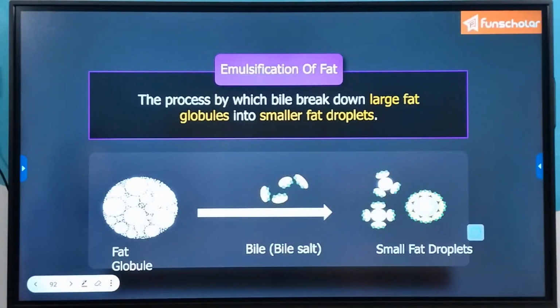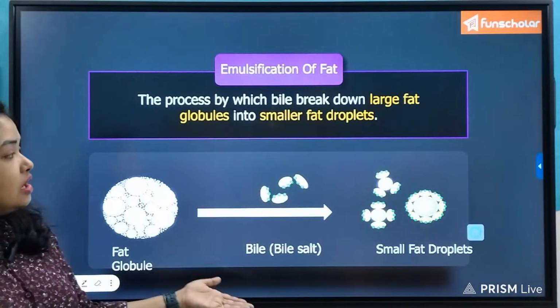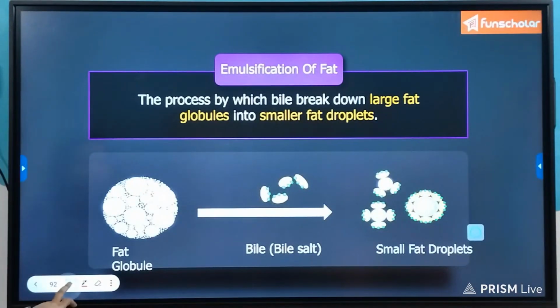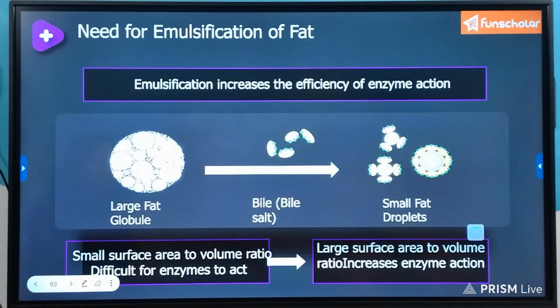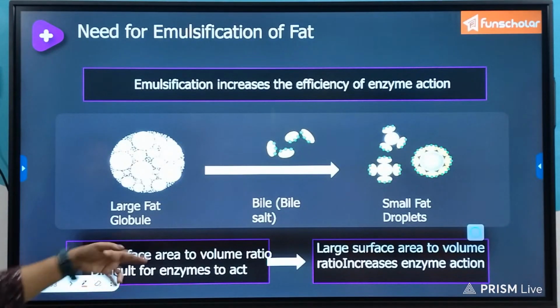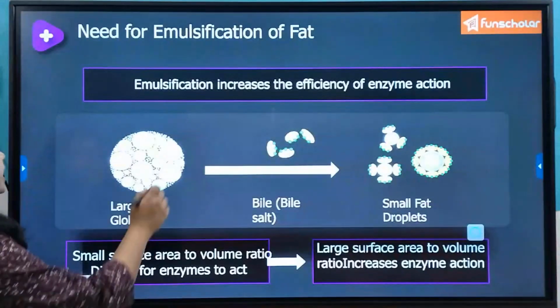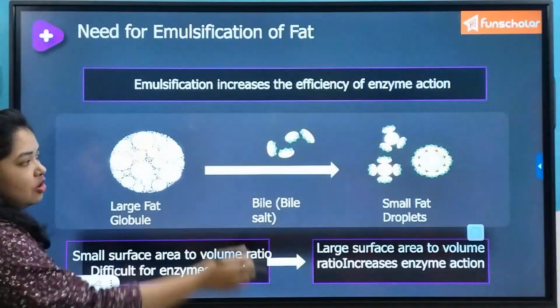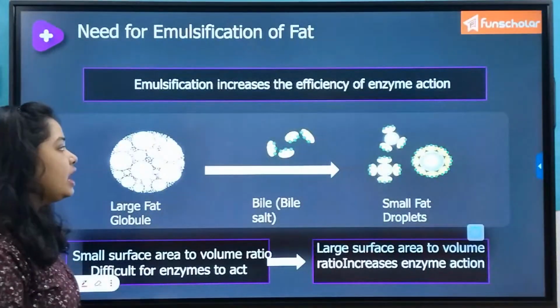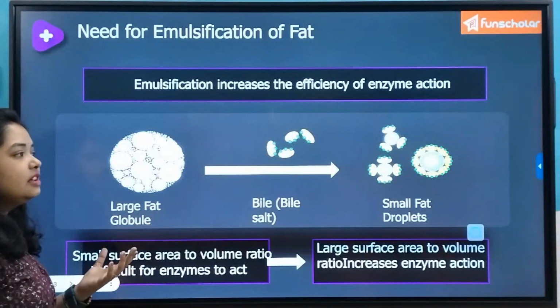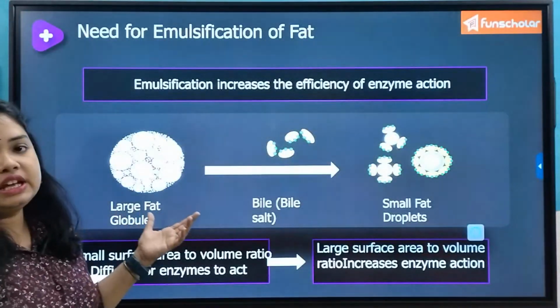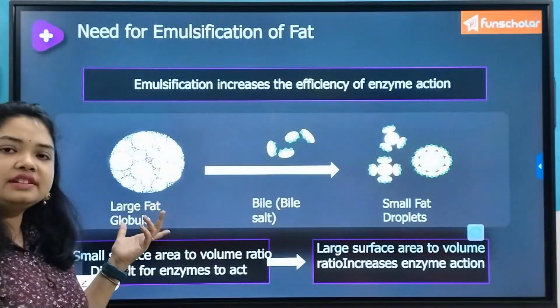So this is the emulsification of fat from a large globule to small droplets. As I told you, these are all 3D structures, right? We are now trying to understand in 2D, but in the real scenario, these are 3D structures.